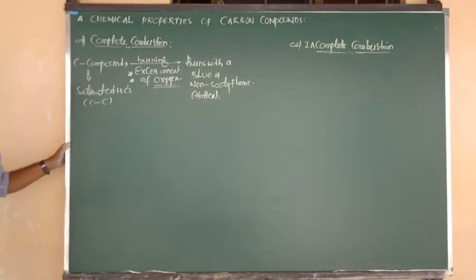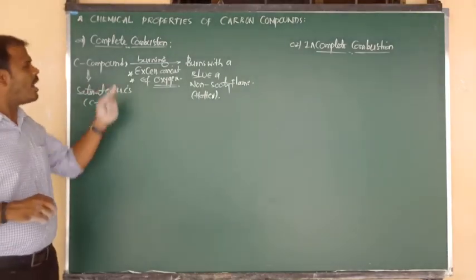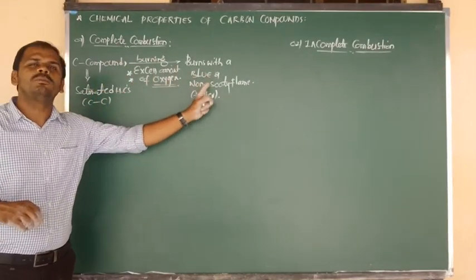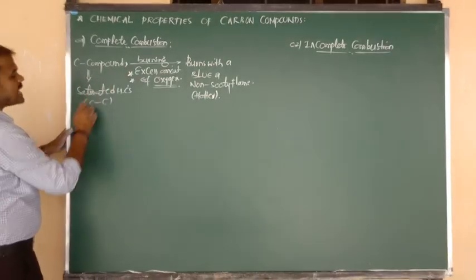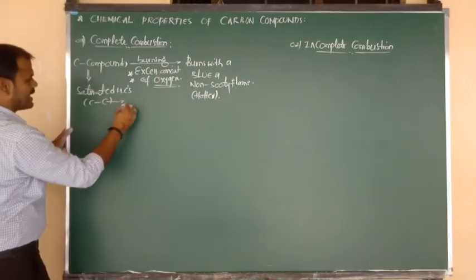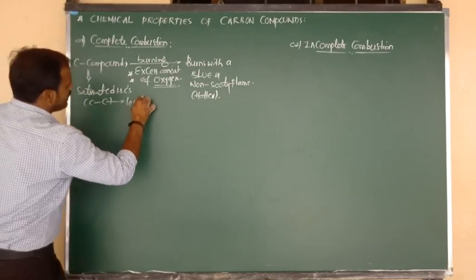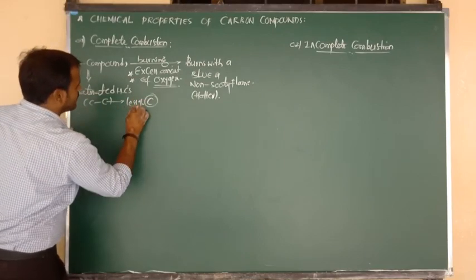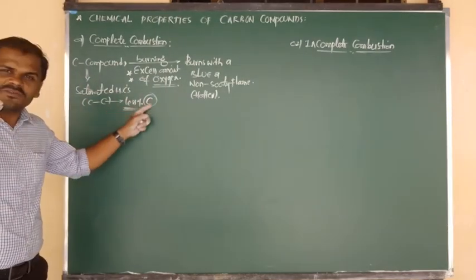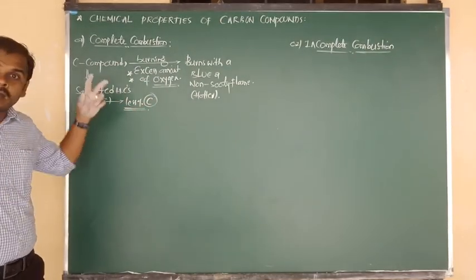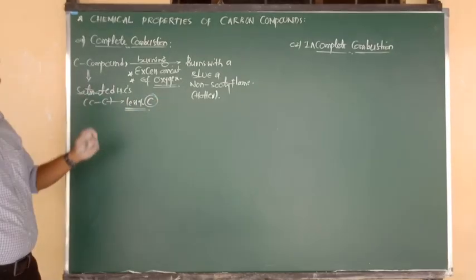Now, beta, the question is, sir, why do saturated hydrocarbons upon complete combustion give a blue and non-sooty flame? The reason is, saturated hydrocarbons contain a less percentage of carbon. So the percentage of carbon is less and the percentage of hydrogen is more in saturated compounds.